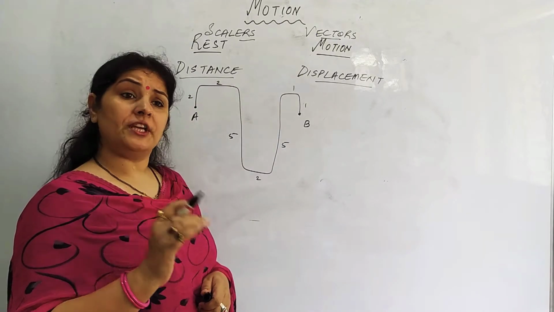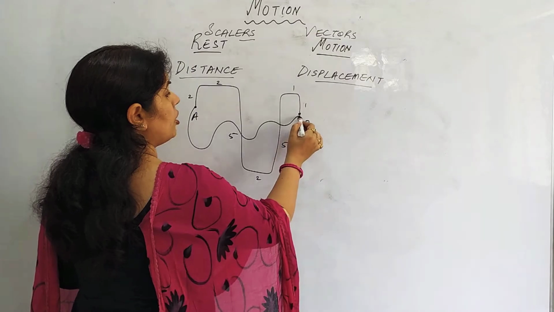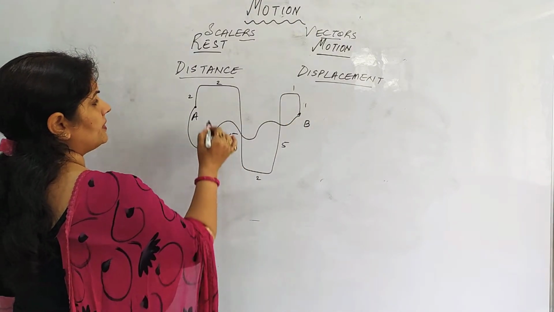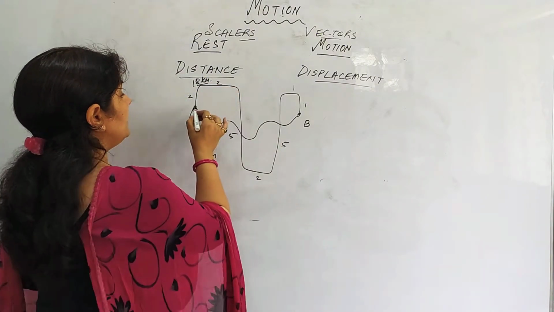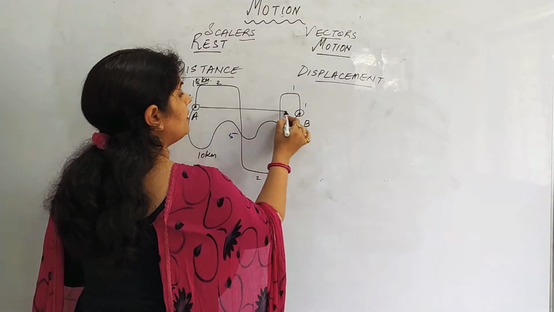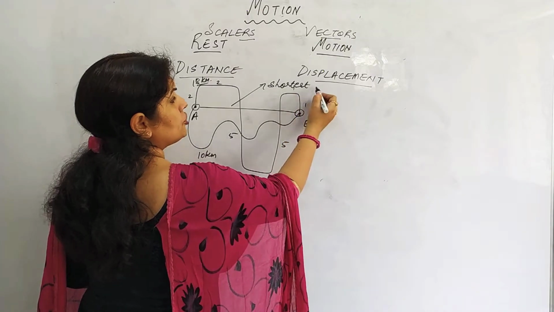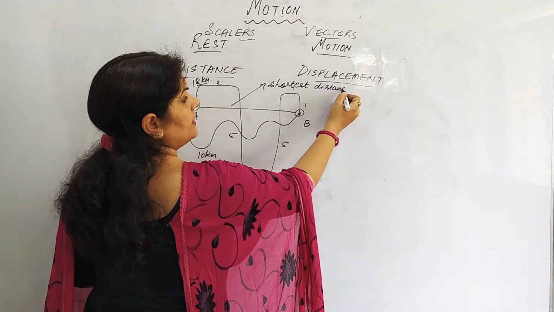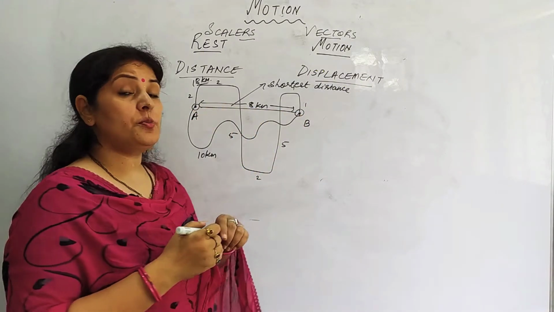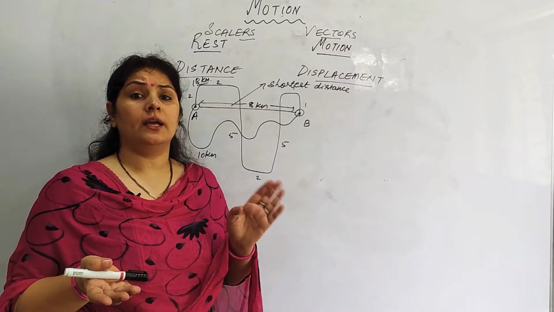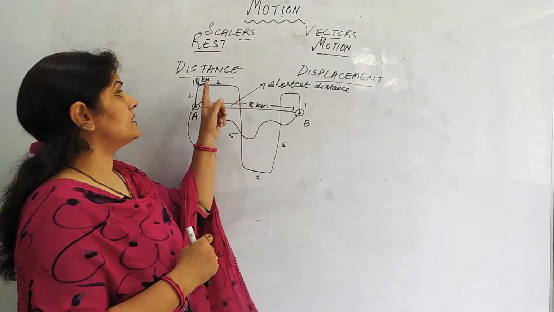Second person tells him, no, there is a shorter way. You have gone through a wrong way. So he is telling that this way was a shorter way and he has covered only 10 kilometer. The previous one has traveled 18 kilometer. Now a third person comes and tells that between A and B there is a straight road also. So I will tell you the shortest distance between positions A and B. Now this shortest distance may be 8 kilometer. So what was the actual shortest distance between A and B? 8 kilometer. So the length of the path travelled by a body is called distance.